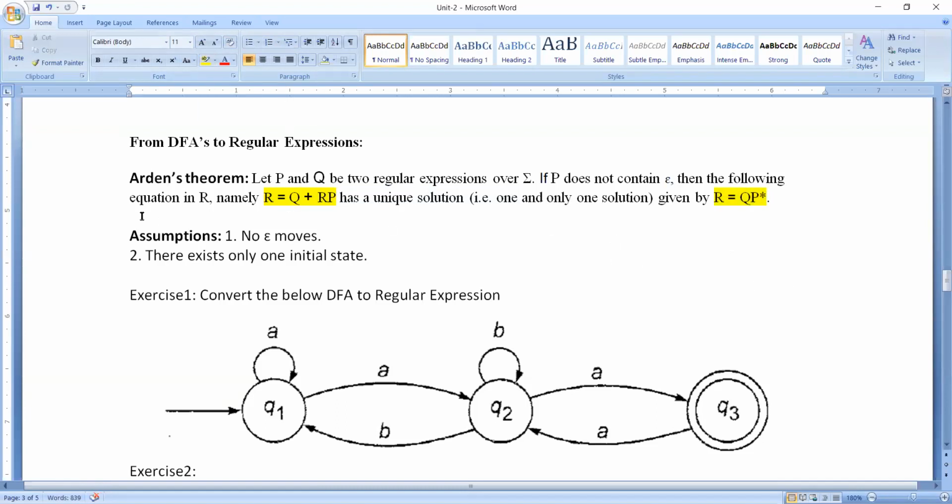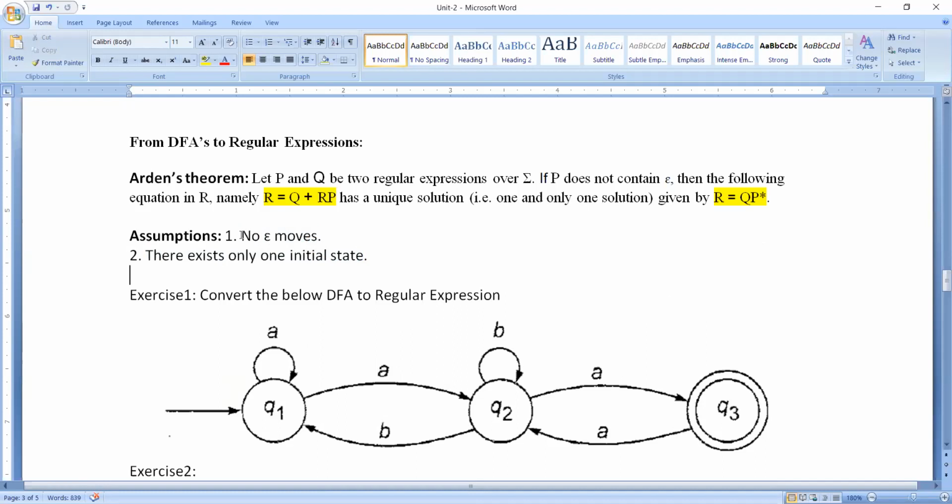Now, if you want to make use of Arden's theorem, then we need to have two assumptions. Please look at this. The first one is that the DFA you are going to work with should not have any epsilon moves. So no epsilon moves are allowed in your DFA. That is the first assumption. And the second assumption is that there exists only one initial state.